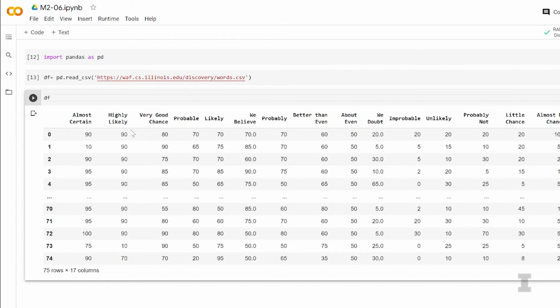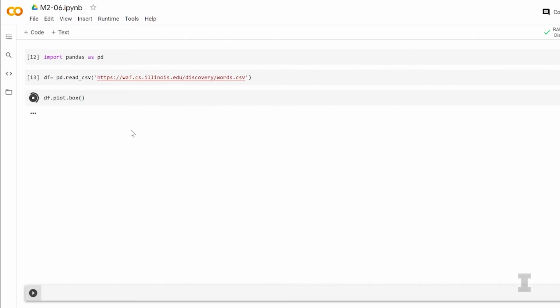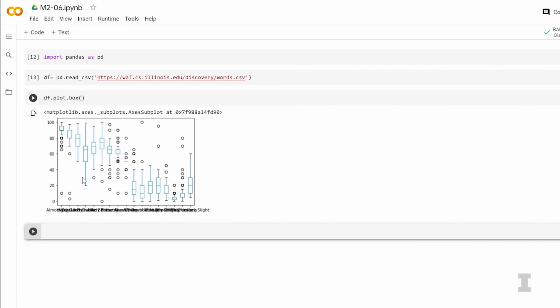Awesome. And now we can simply say df.plot.box to make a box plot. I just went ahead and did that. And a bunch of vertical box plots showed up on my screen. I think that this vertical box plot looks great, but you're not a fan of vertical box plots. I actually prefer the horizontal. I don't know why. I just feel like they're a little easier to read.